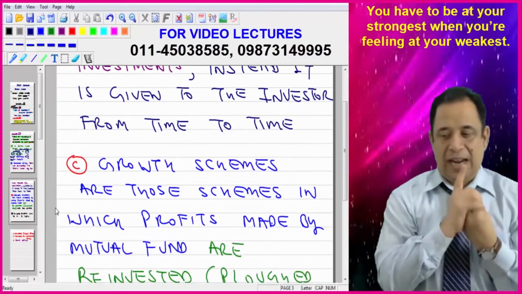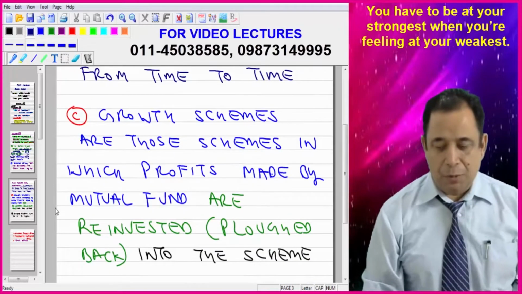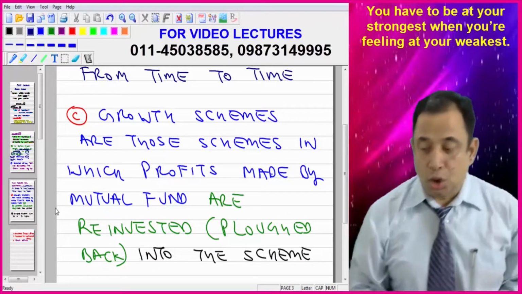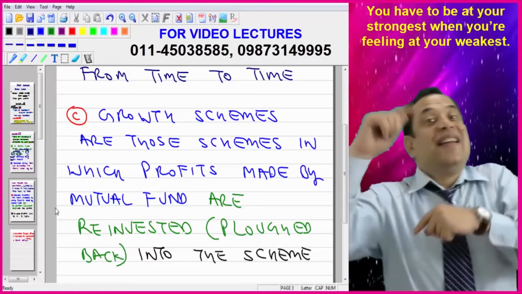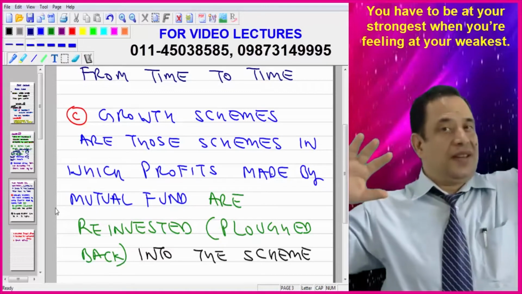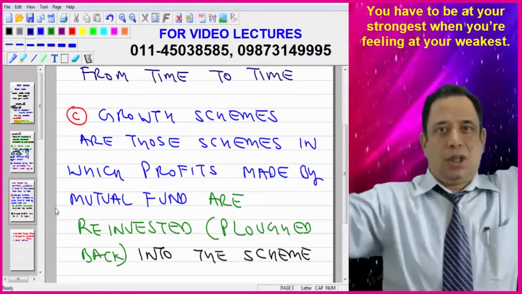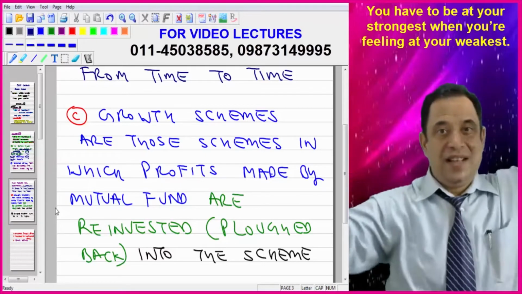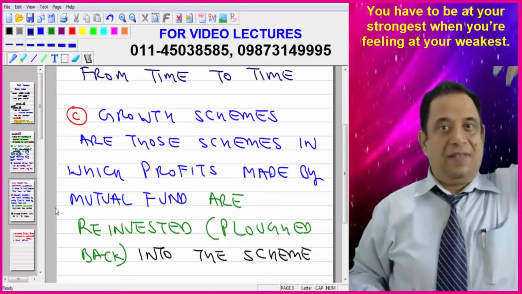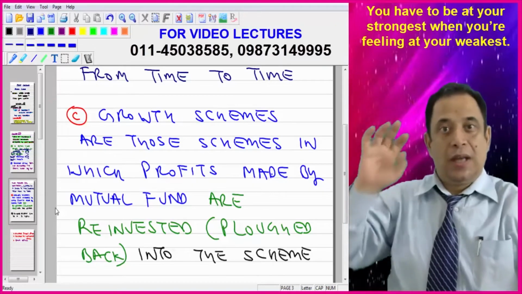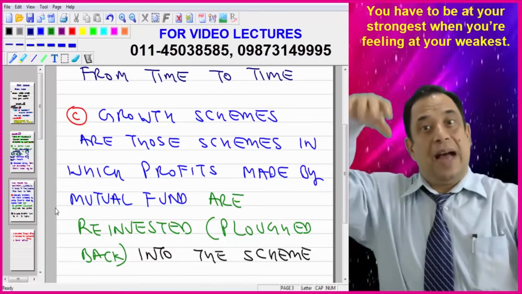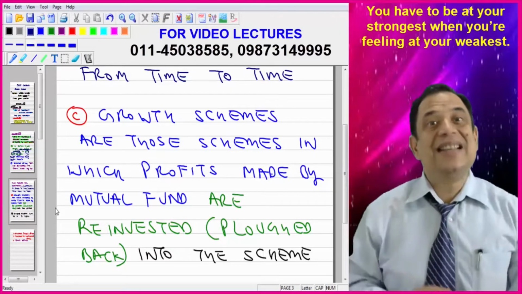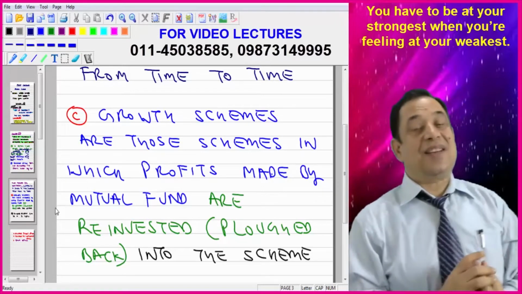Before that case study, you have to write on C point: growth schemes are those schemes in which profits made by mutual fund are reinvested. It means these are two opposites. Dividend and growth plans are opposite. When I say dividend, it means I will be paying you. When I say growth, it means I am not paying you. Rather, I am plowing back those profits, I am reinvesting those profits. That is named as growth scheme.